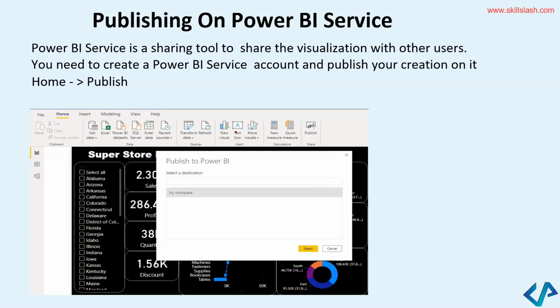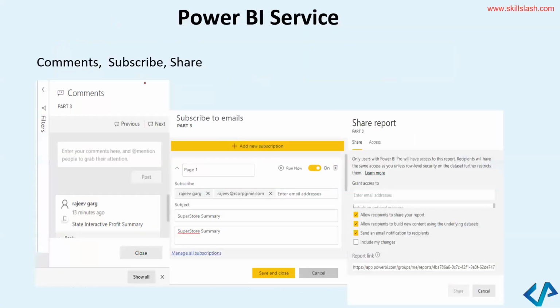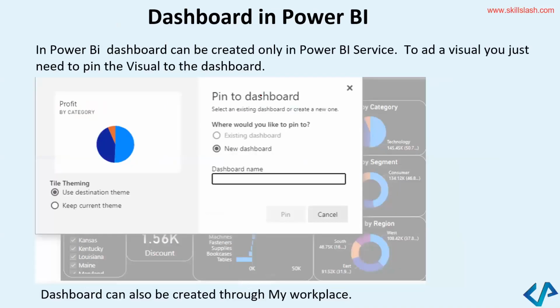So if you click on Home, Publish, you will see Publish to Power BI. It's giving you this option, right? So it says finally publishing to Power BI, and then you can click on Got It. You can add comments, subscribe. You can click on the share option. Can you see these different things? And finally, if you want, you can pin to the dashboard.